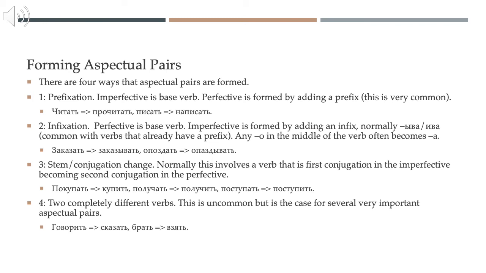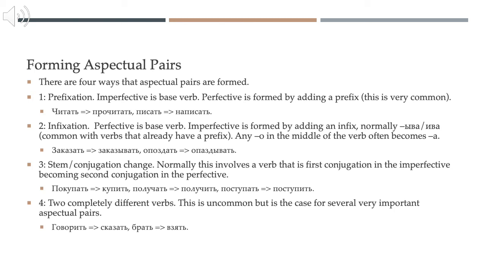And finally, there are a few aspectual pairs that are formed from completely different verbs. This is not very common at all, but there are a handful of pairs of very important verbs where this is how it's done. For example, govorit, to speak or say, becomes skazat in the perfective. And note how that's formed from that kaza verb root.